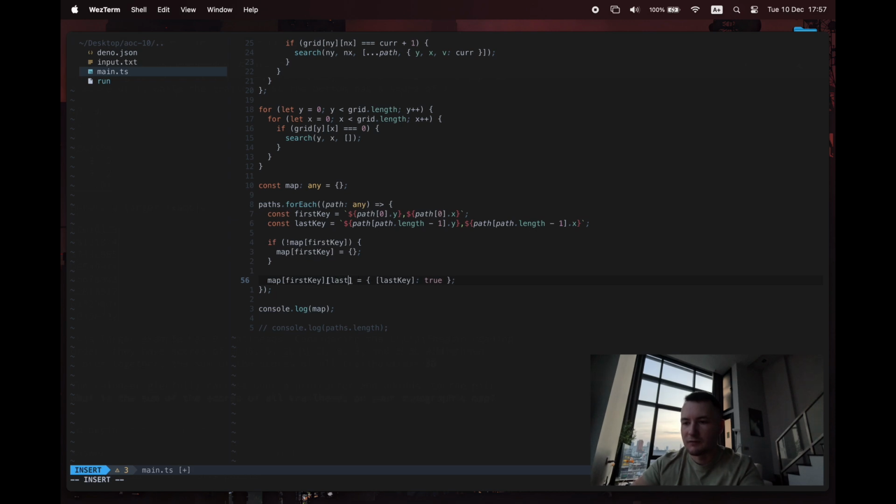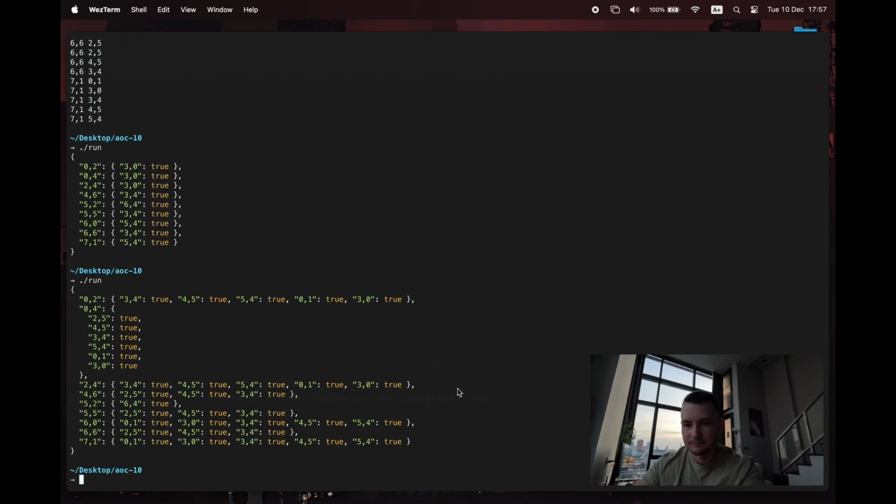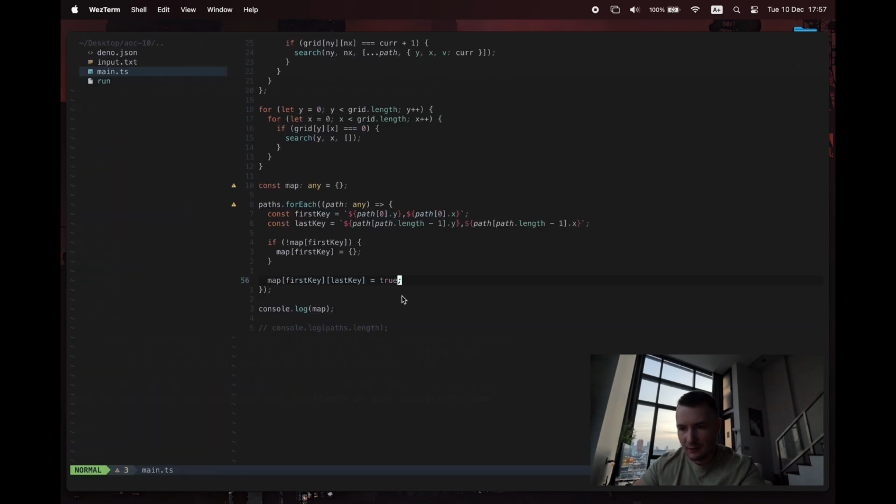I think I've just done the wrong thing altogether here. That's what we wanted to do. For some reason I wrote it like this. What am I doing? I'm overriding the first key with this thing. That's not what I wanted to do.